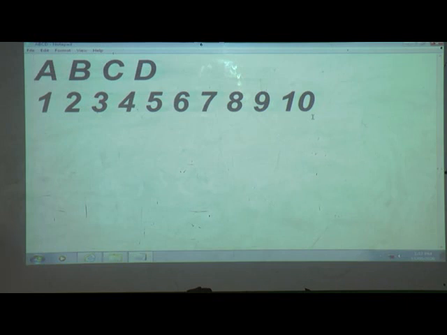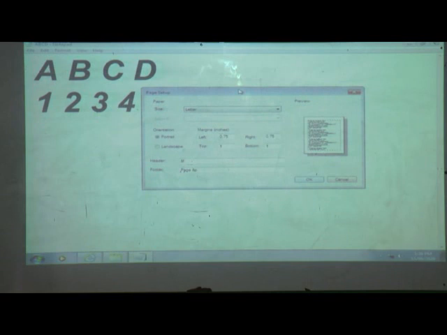But before printing this book, we have to set the page. How to set this page? File, and then the page setup option is there, and the last one is print. Print means we can directly print it. What we write here means before printing we have to do the page setup. You can see this page setup.